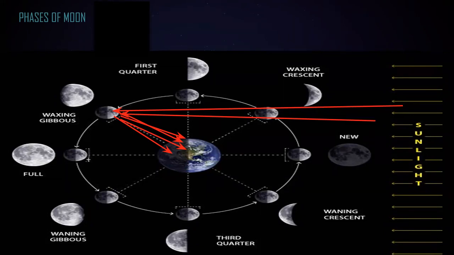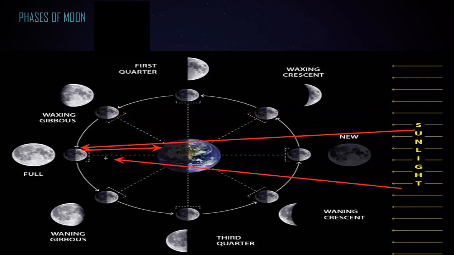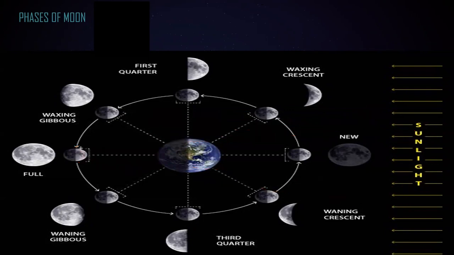So when we have a full moon, the maximum amount of light is reflected from the moon. What we observe is a full moon. So at this position we observe a full moon.